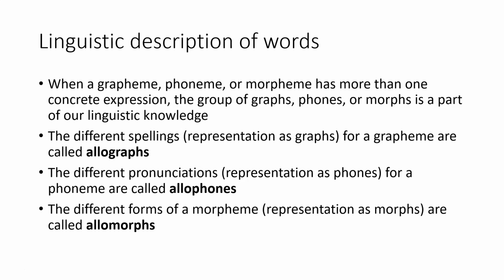So the different ways we can spell out a sound can be referred to as a group as allographs. The different pronunciations, representations as individual phones or speech sounds for a phoneme, are called allophones. And the different forms we can find a morpheme in, so the representation of a morpheme as different morphs, particular spellings and sounds, are called allomorphs.